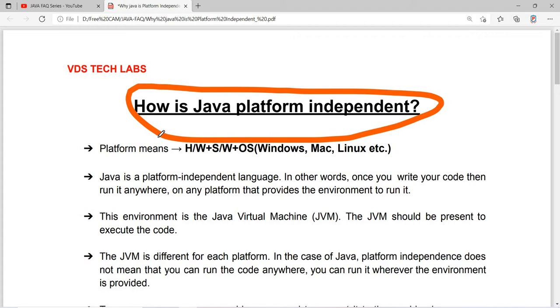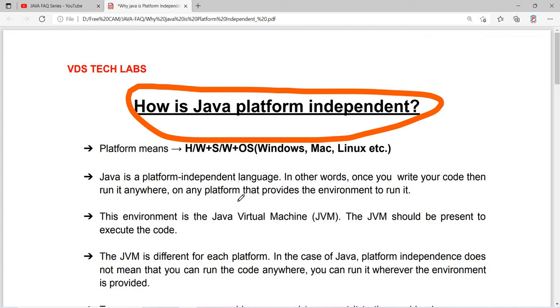First of all we need to understand what a platform is. A platform is a combination of hardware, software, and operating system like Windows, Mac, Linux, Solaris, etc. So now, Java is platform independent.